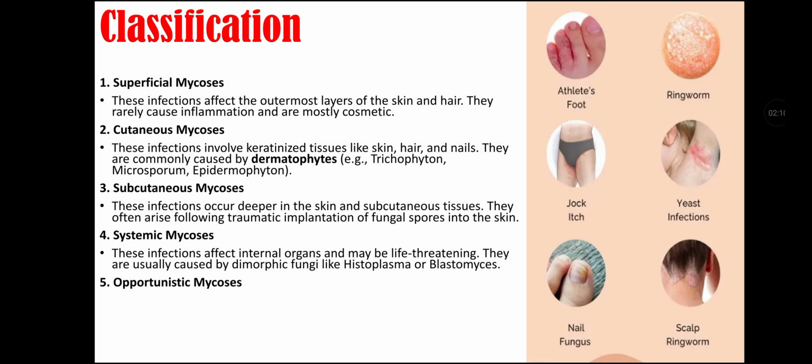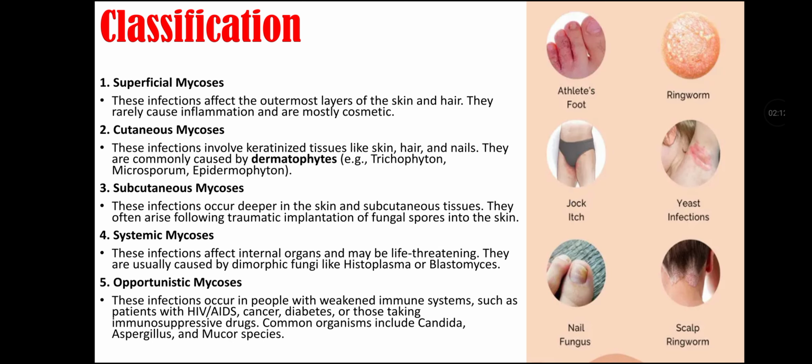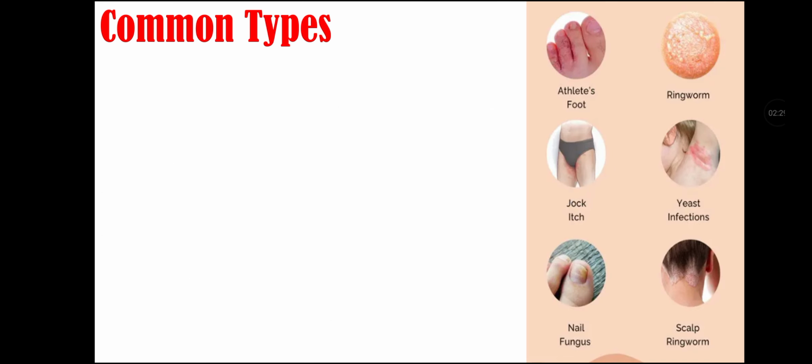Fifth classification of fungal infection is opportunistic mycosis. These infections occur in people with a weakened immune system, such as patients with HIV, cancers, diabetes, or those taking immunosuppressive drugs. Common organisms in this group include Candida, Aspergillus, and Mucor species.